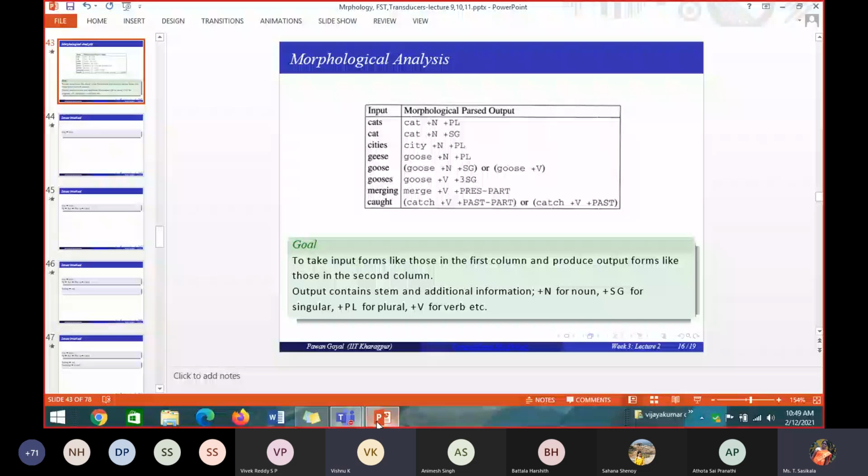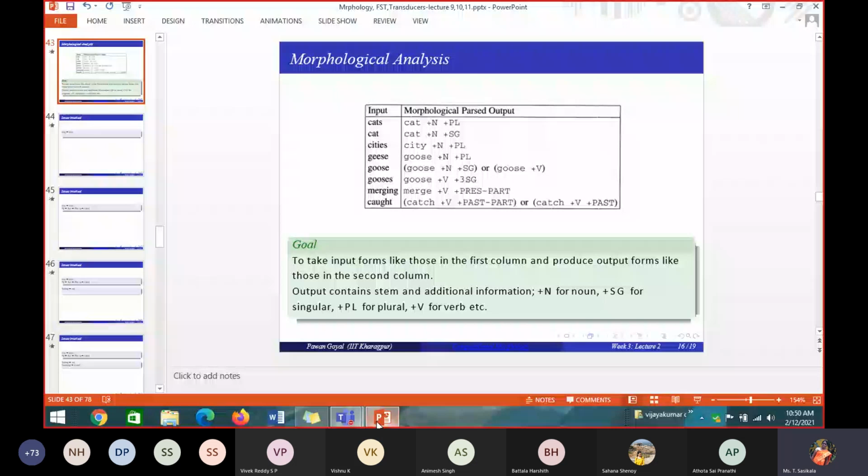Sorry, ma'am. Basically, after adding the affixes to the words, there is no change in the POS tagging of the word. Only the grammatical sense changes, but not the POS category of the word. If it is a verb, it remains a verb, but the grammatical sense changes: it can be a verb with singular or plural, or present continuous or past continuous. Only that type of morphology we call inflectional morphology.